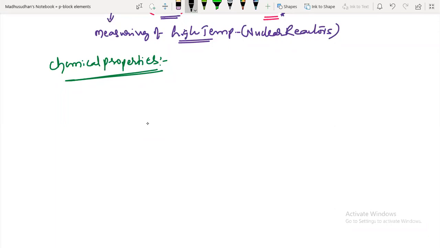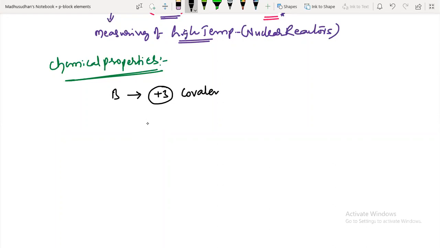Generally, for this boron atom, its ionization enthalpy is very high, so removal of 3 electrons, that means to show the +3 oxidation state, requires high ionization energies. That's why the +3 oxidation state of boron is less common.